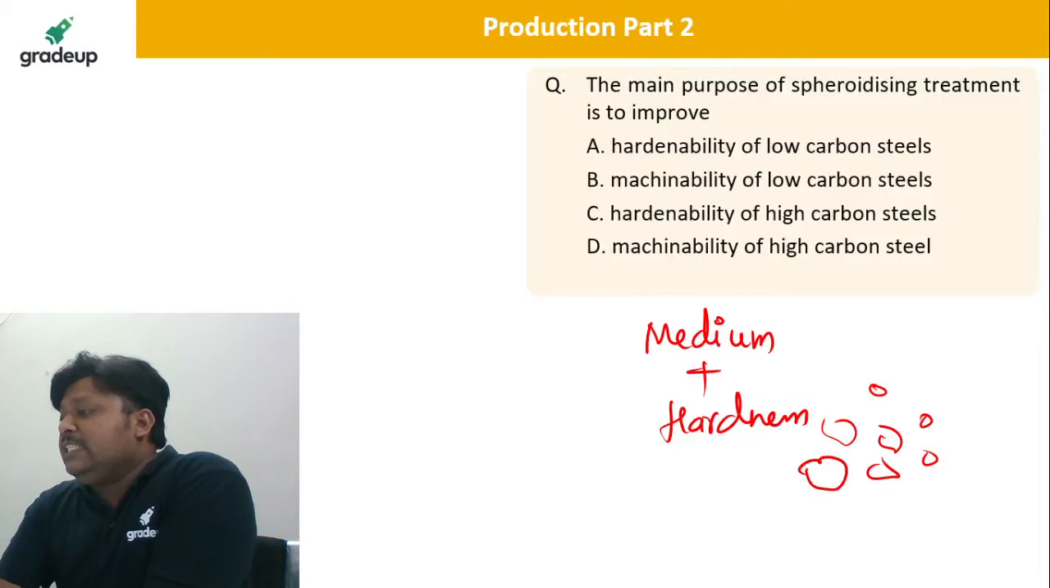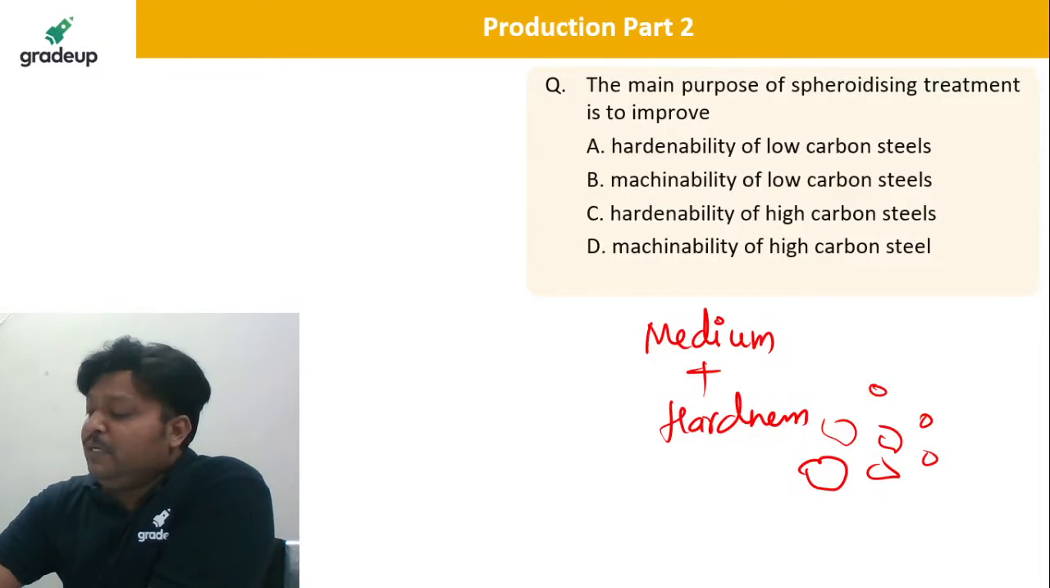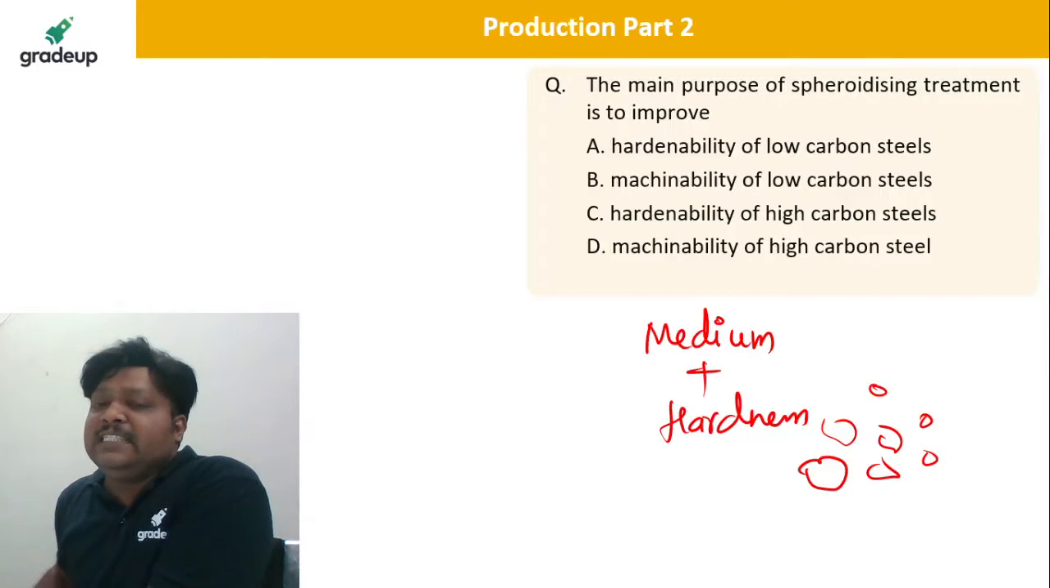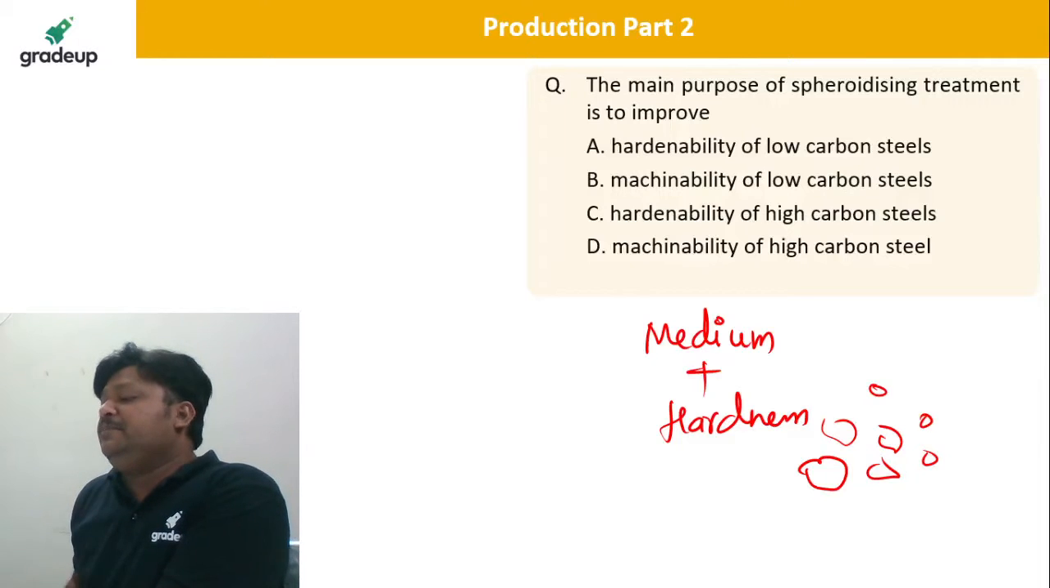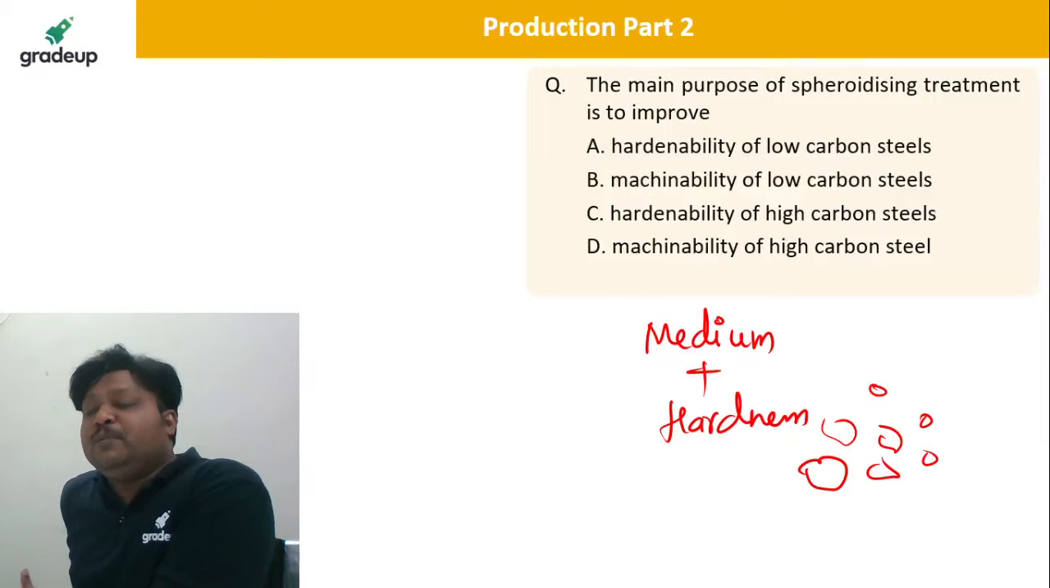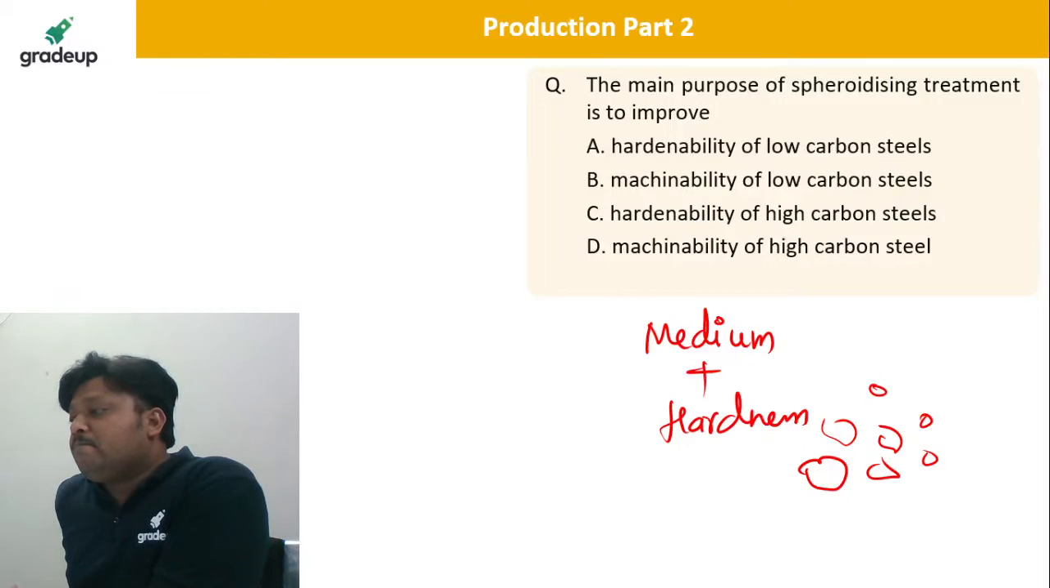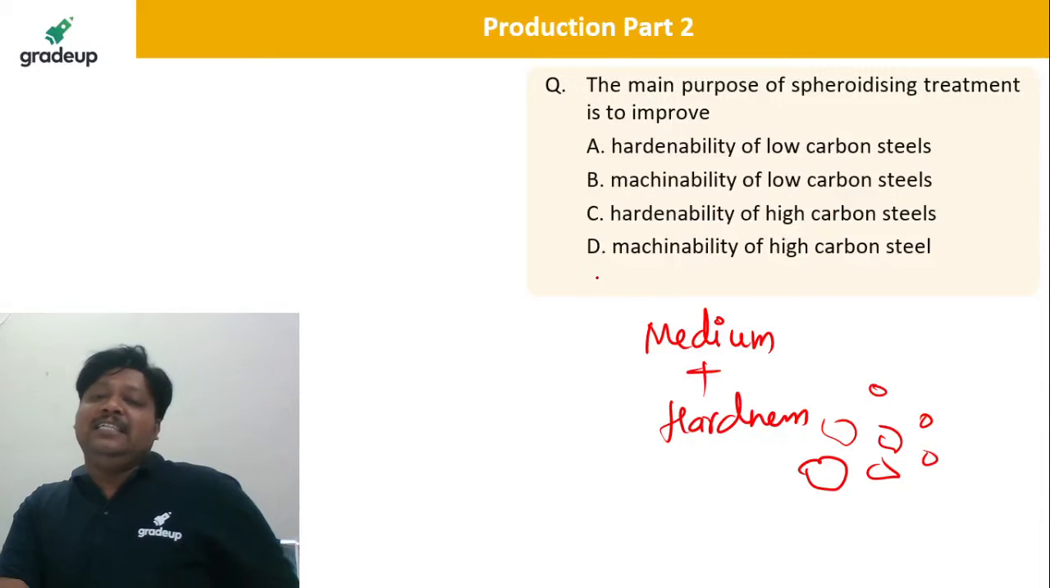Yes, dear Chahat Sharma, that is the level. That is a very simple 1 mark question that we get in the GATE examination, or very simple questions in the ESE also. I already told you the main purpose of spheroidizing is to convert the carbon into globular form so that the machinability can be very good, for high carbon or medium carbon steel. So D is the correct answer.